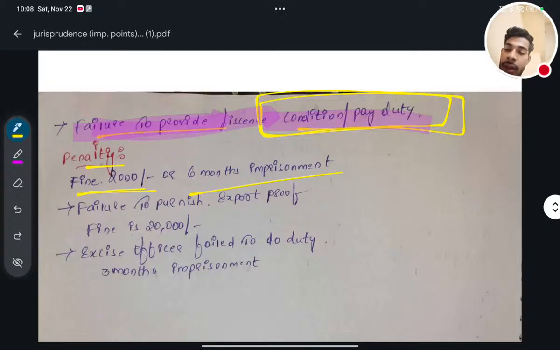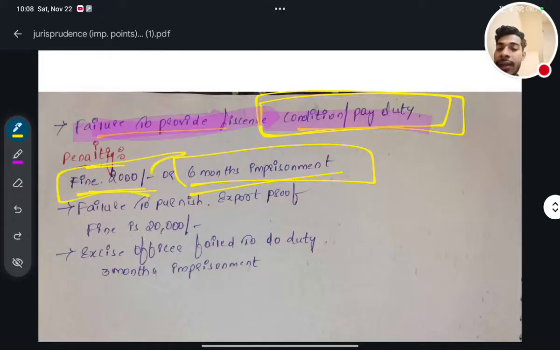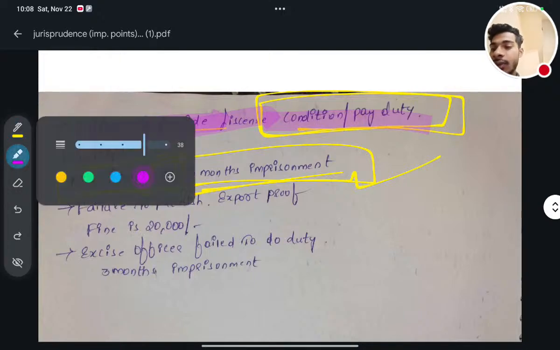You have to focus on "or", it is not "and": fine of 2,000 or 6 months of imprisonment.